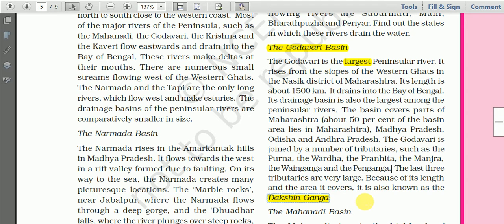As we learned earlier, the Godavari is the largest river in peninsular India, and it is about 1,500 kilometers long, covering a very big area of Maharashtra, Madhya Pradesh, Orissa and Andhra Pradesh, and that is why it is known as Dakshin Ganga, because it takes almost all the characteristics of the river Ganga, which is the largest river in India.